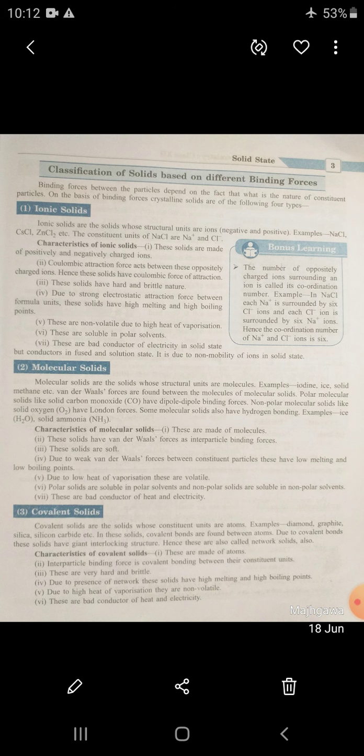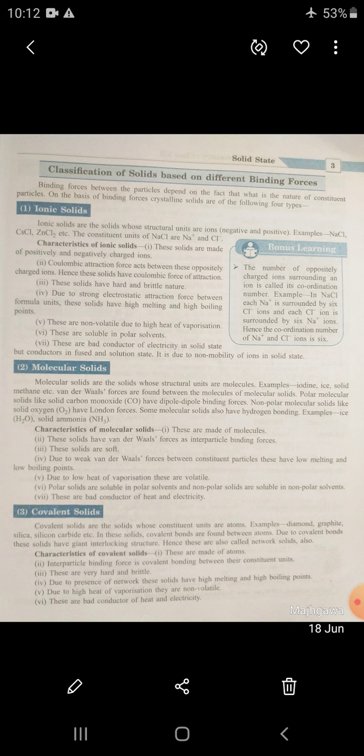They show high melting and boiling points. They are non-volatile because of high heat of vaporization. These are soluble in polar solvents because they are also polar compounds. They are bad conductors of electricity because of non-mobility of ions in the solid state.